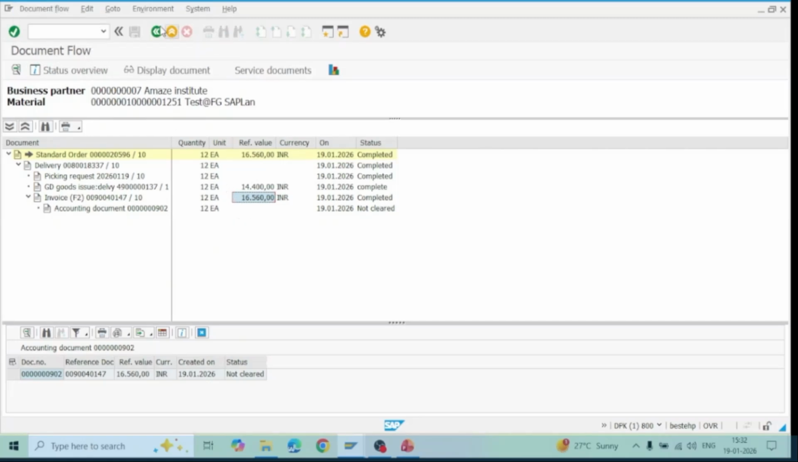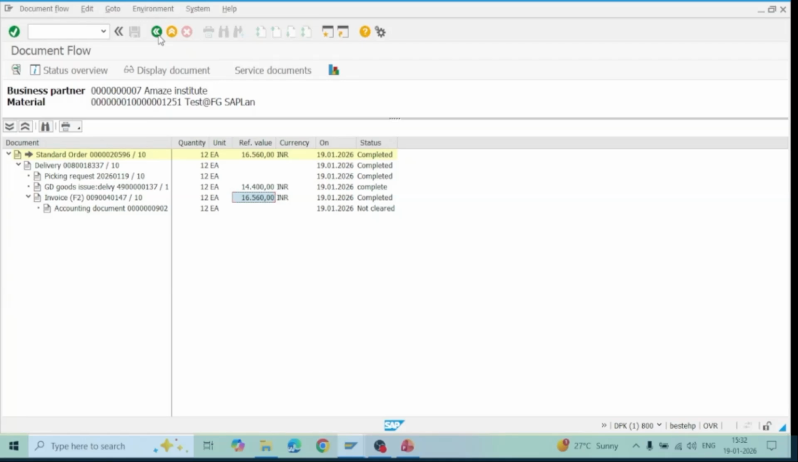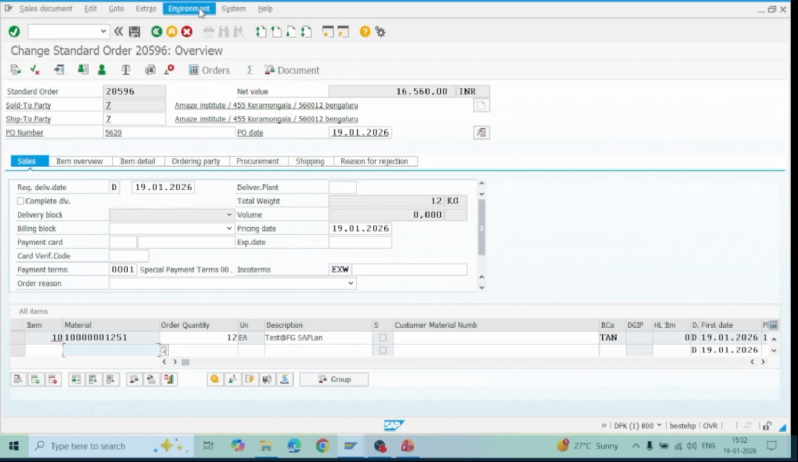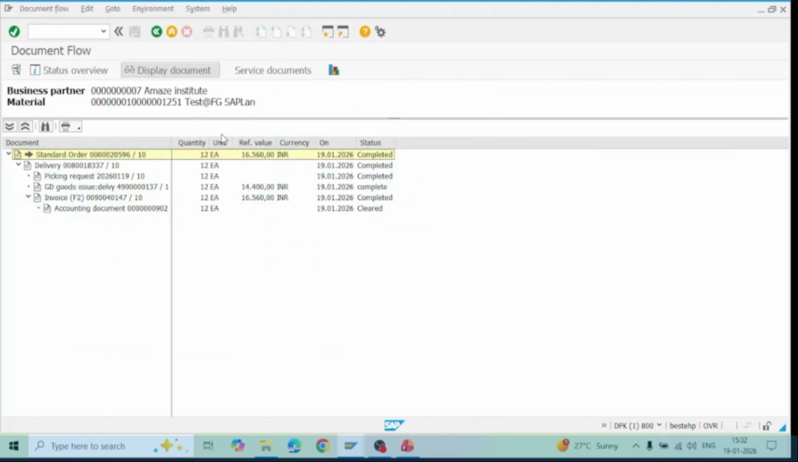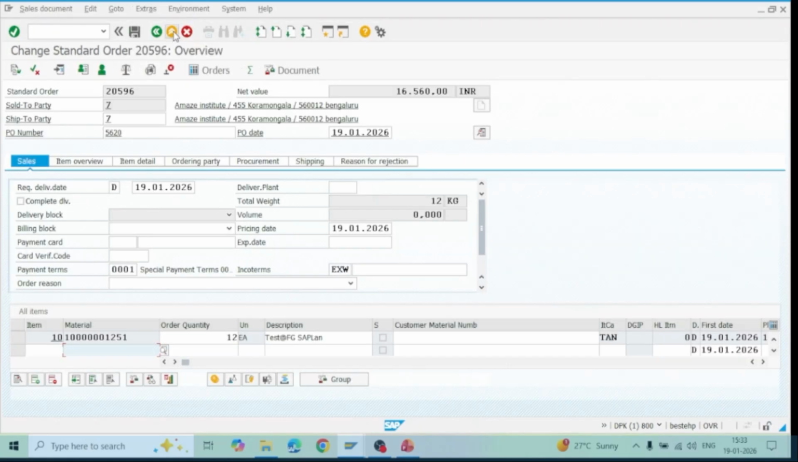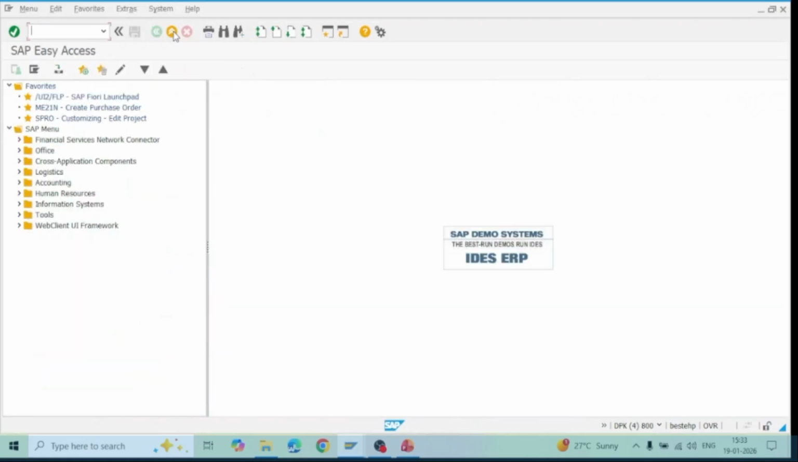Maybe you can just go back again. Now go to the display document flow. Now see, it is cleared. This accounting document is cleared, so everything gets updated in your document flow. The same you can check from the sales side and also on the accounting side. This completes our O2C business process.